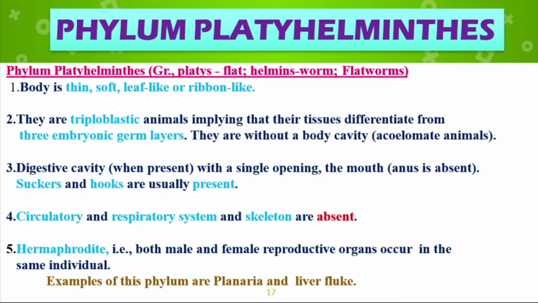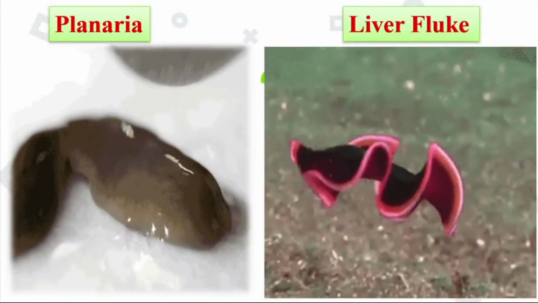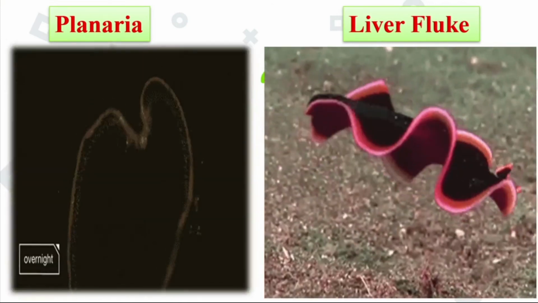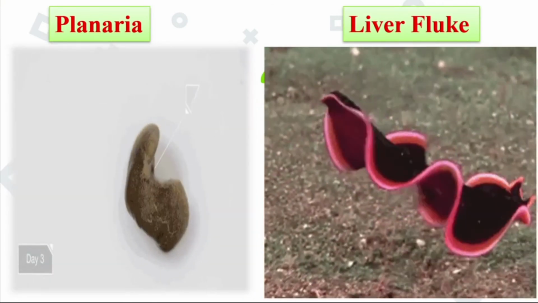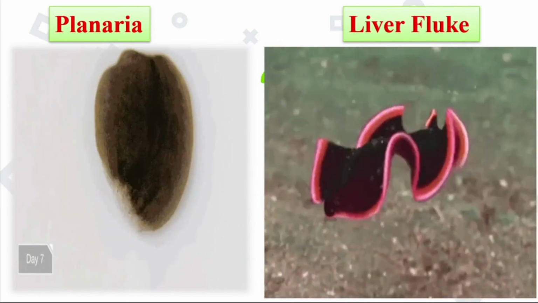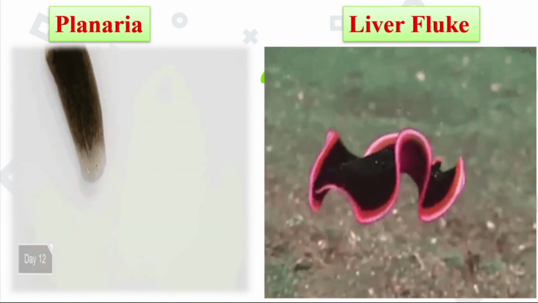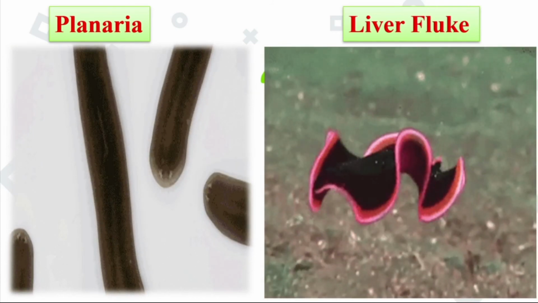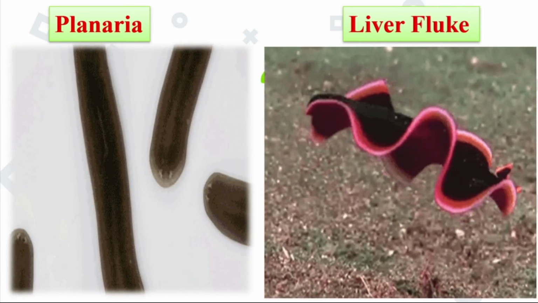So these are the features of the phylum Platyhelminthes. Hermaphrodite means both male and female reproductive organs are present in the same individual. Examples of this phylum are Planaria and liver fluke. Now see the picture of planaria and liver fluke. If we cut a part of the body of planaria, over several days it produces organs, and after several days the organs are entirely complete and it becomes a new organism.